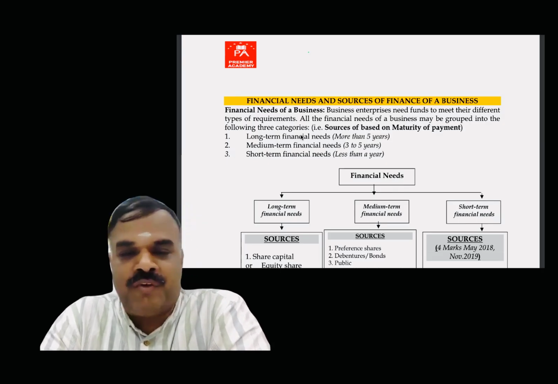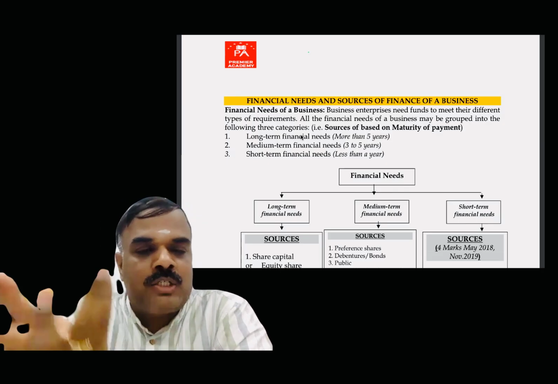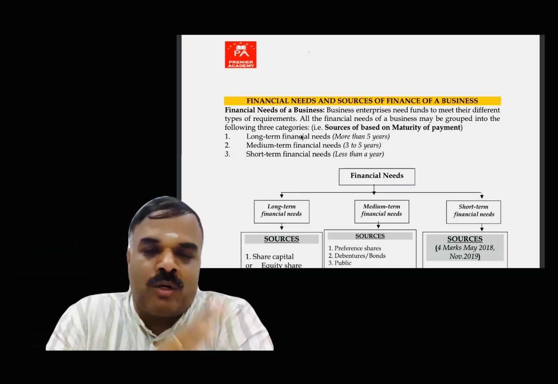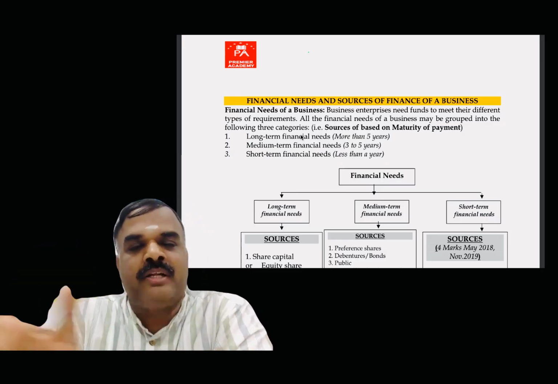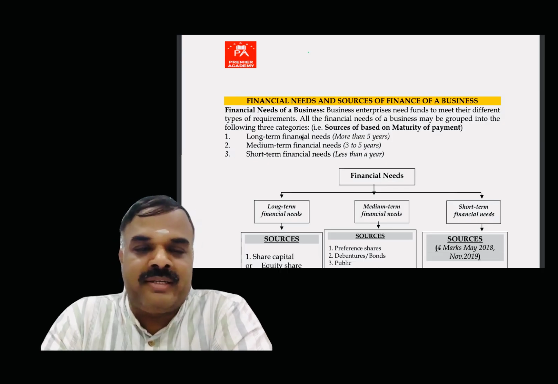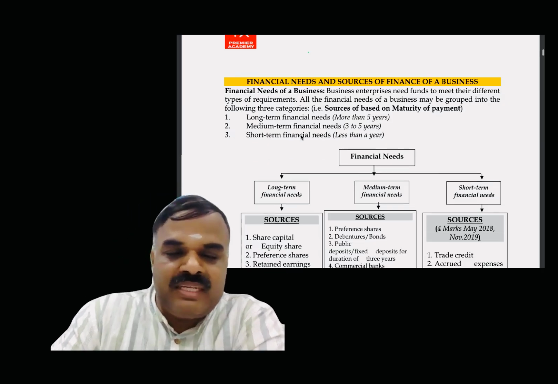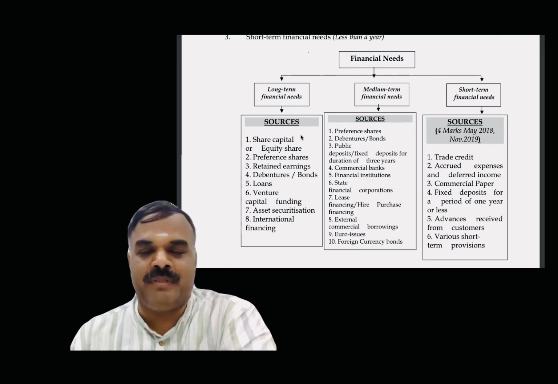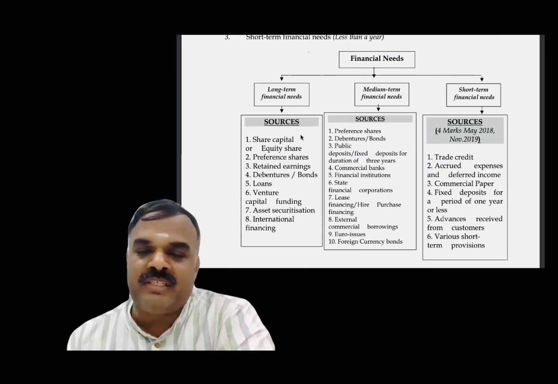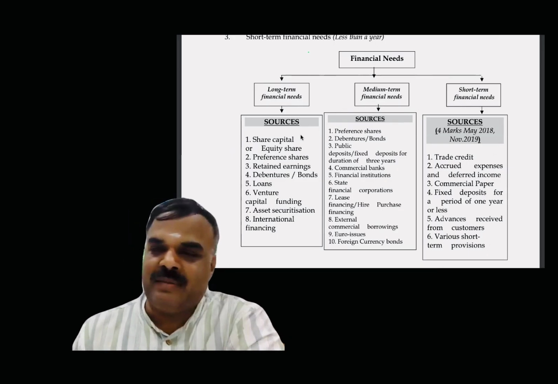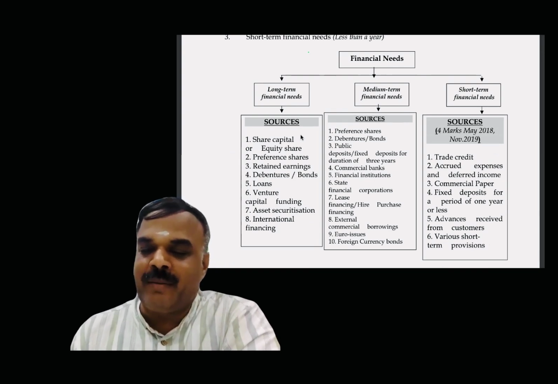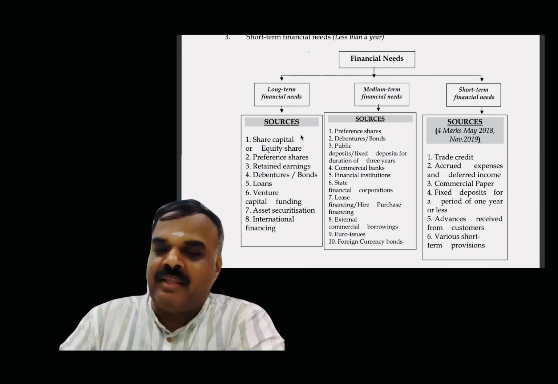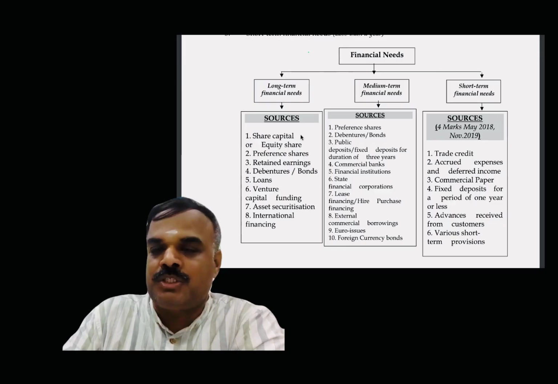Medium-term represents 3 to 5 years. Short-term represents less than 1 year. More than 1 year and up to 5 years is also going to be considered as medium-term. Now, you know various sources. Long-term sources: equity share capital is the best example. Medium-term: debentures or preference shares are the best example. Short-term: trade credit, commercial papers, even factoring are examples of short-term sources.